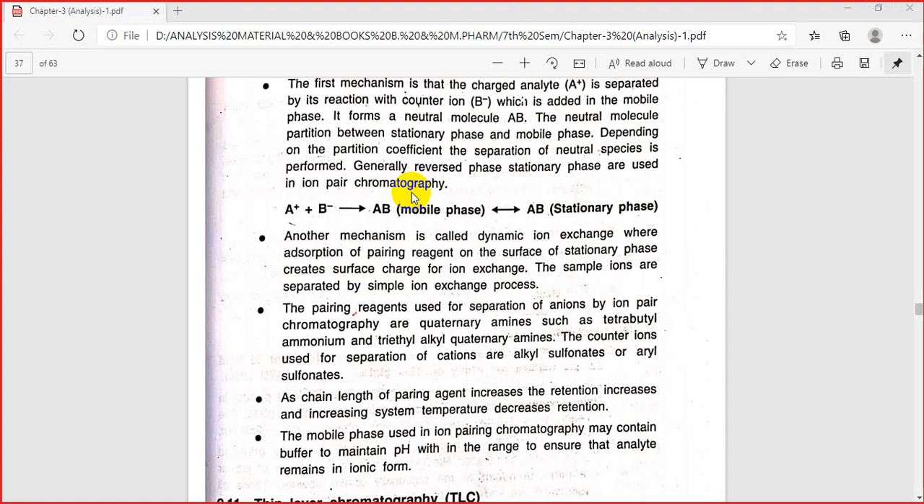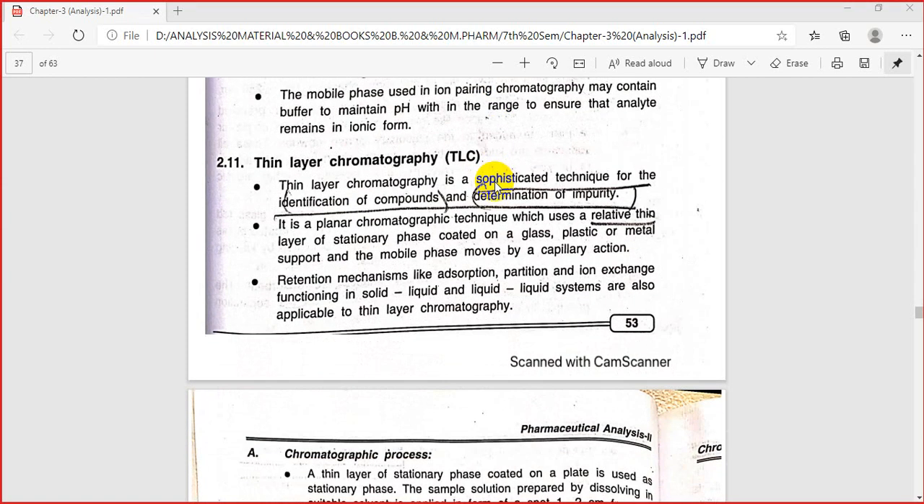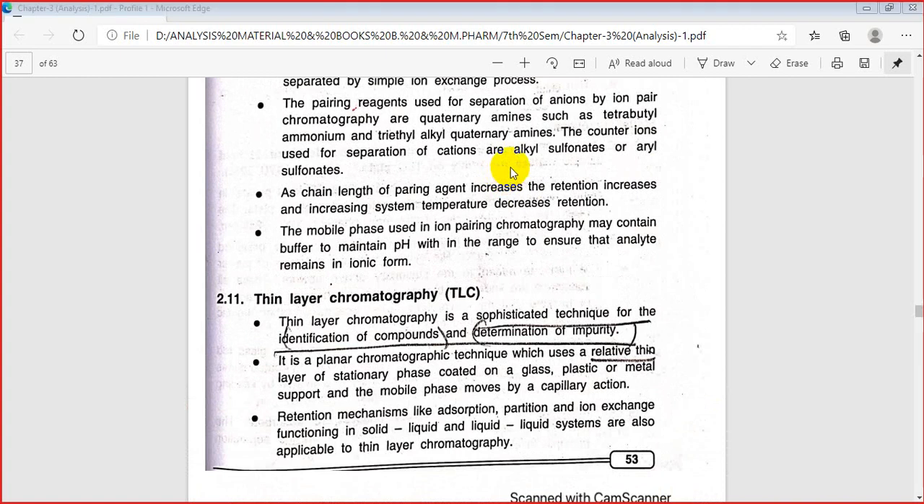Normally the mobile phase used in ion pair chromatography may contain a buffer, which helps maintain the pH within a range to ensure that the analyte remains in ionic form. Why? Because it is ion chromatography, so your sample should first be converted into ionic form, and it should remain in the ionic form for proper separation. Clear? These were your different retention mechanisms.